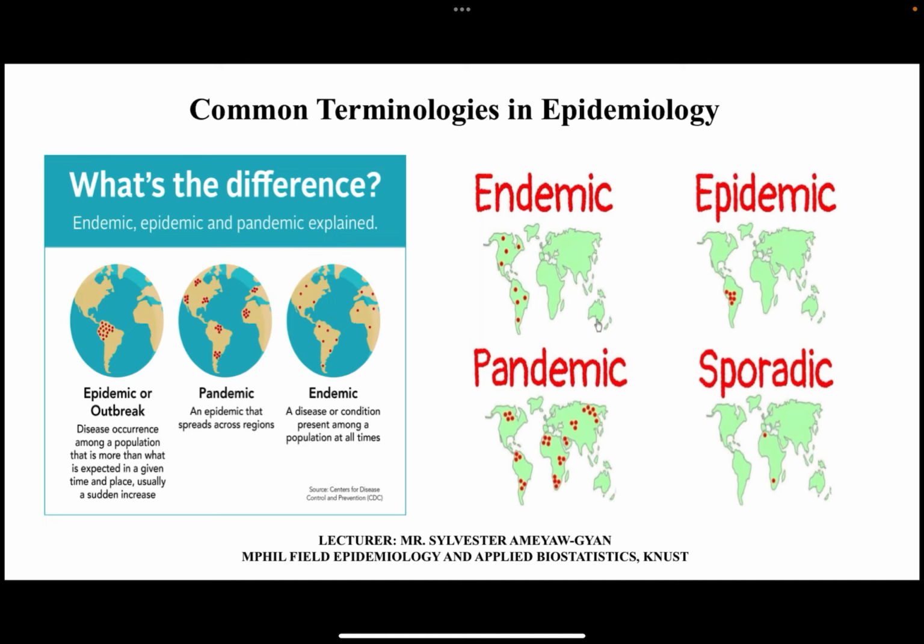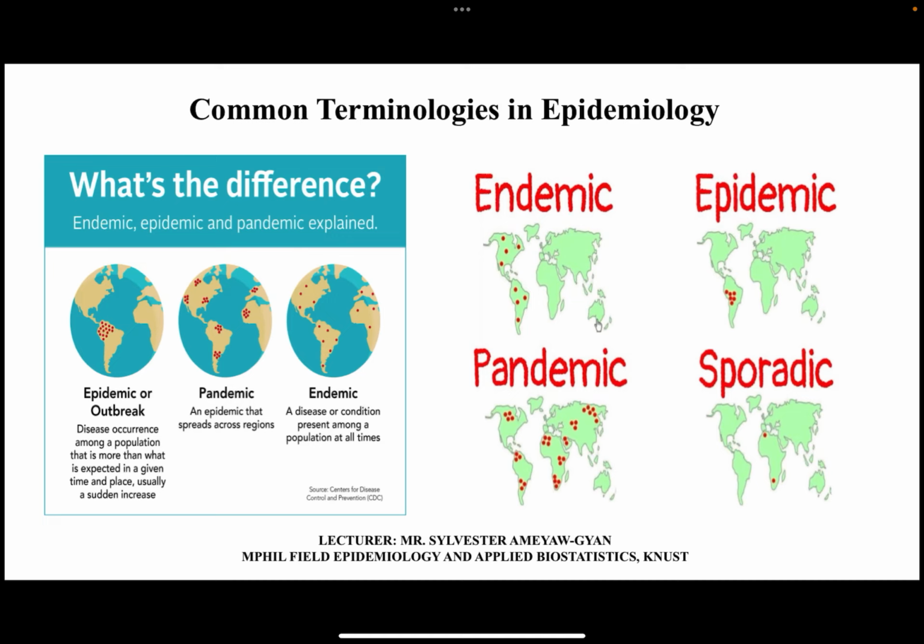But an outbreak is limited to a small or specified area, sometimes a school, sometimes a workplace, or even a village or an event. People went for a particular event or a program, and then they are getting infected by a particular disease. The spread is just limited, and it's occurring among those who went for that event or among students in a particular school. Then you call that an outbreak.